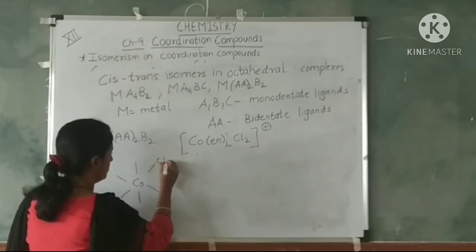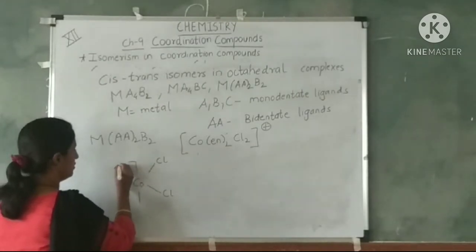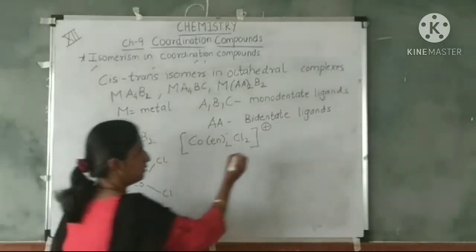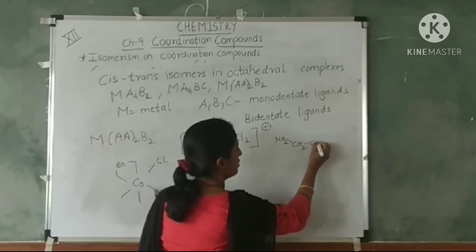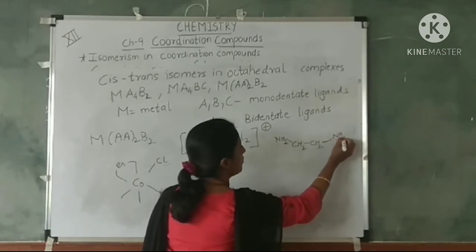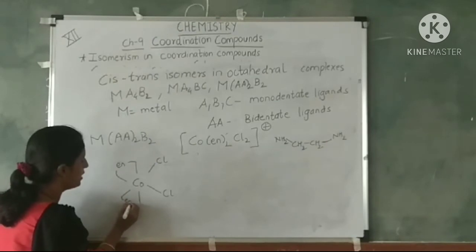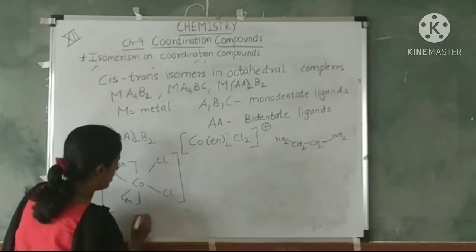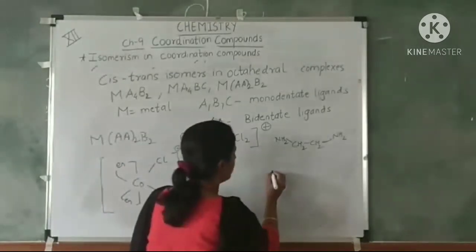In the cis isomer, chlorides will be adjacent to each other. This is the way you show ethylene diamine. You don't write the whole ethylene diamine structure. We know this is the structure, but if we go on writing it, it will be a very congested structure. So we write ethylene diamine in short form. This is your cis isomer. And how is your trans isomer?